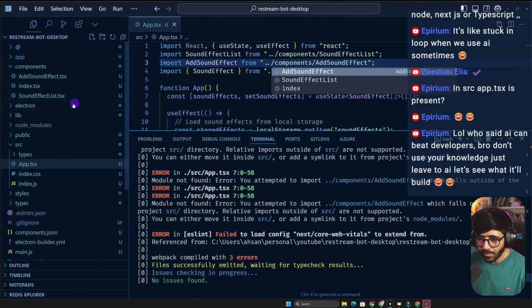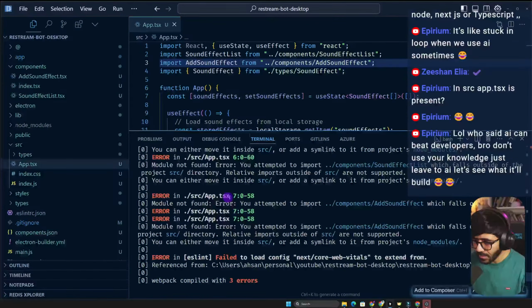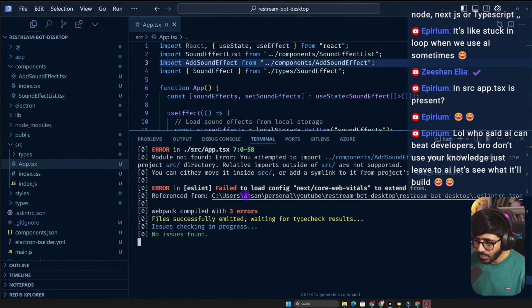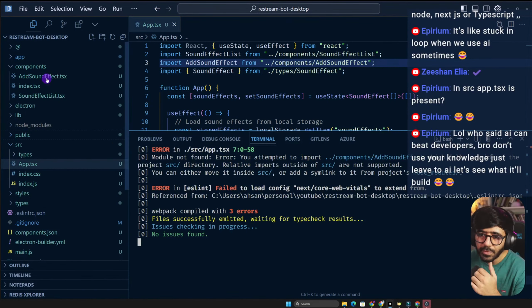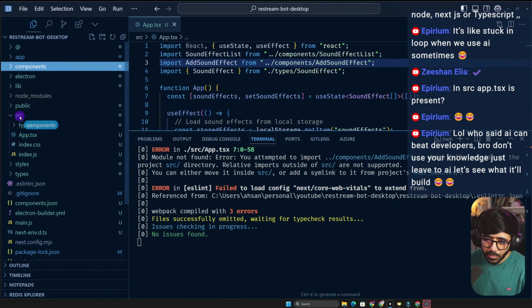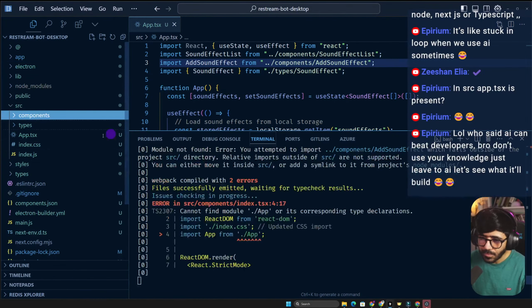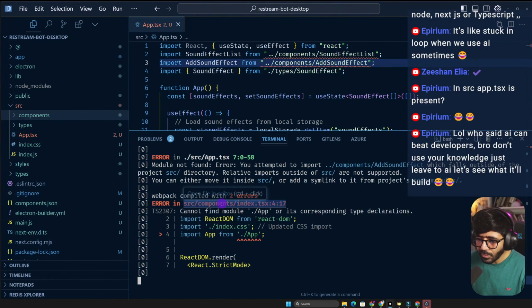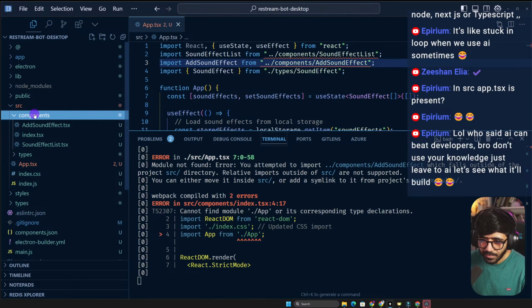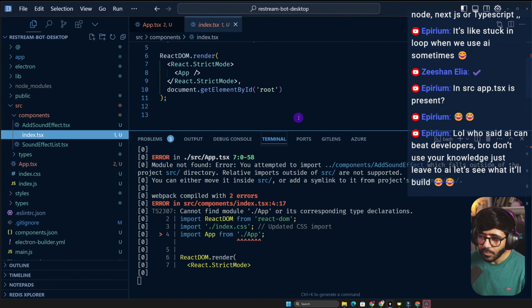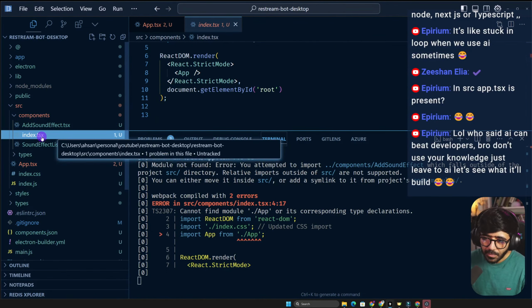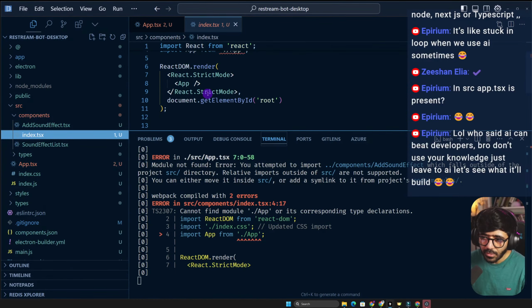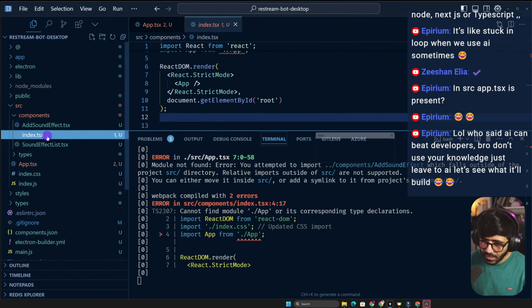I think this is next. This is the Electron part, and this is the React side of it. Okay. So here it says now relative imports outside of source are not supported. So move it inside. So what I'm going to do is move these components inside source. Okay. Now we have components slash index tsx, which is this one. I have no clue why we have this guy here, but let's say we don't have it. So I'm going to delete this guy.